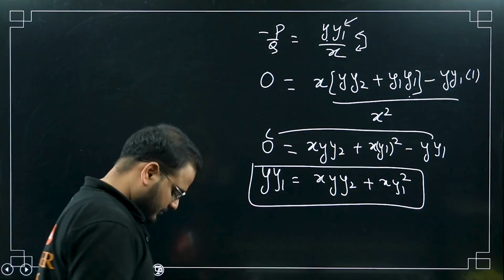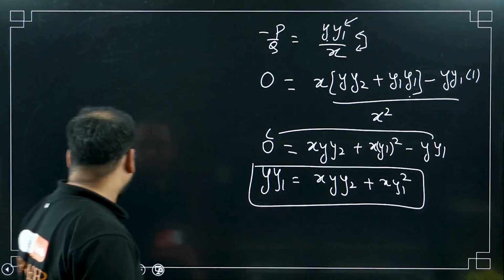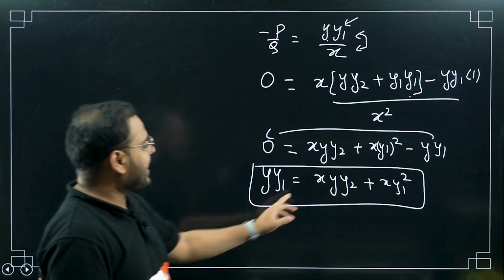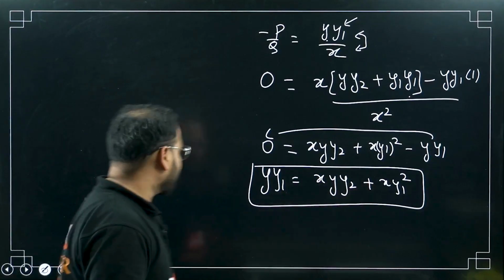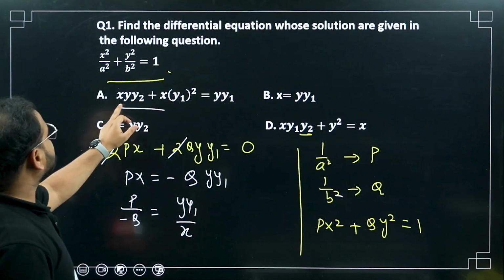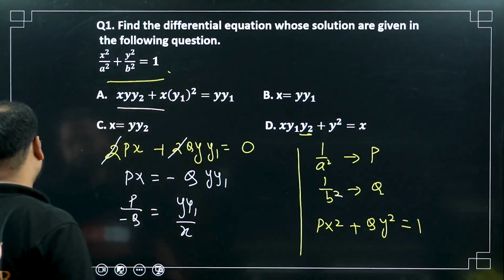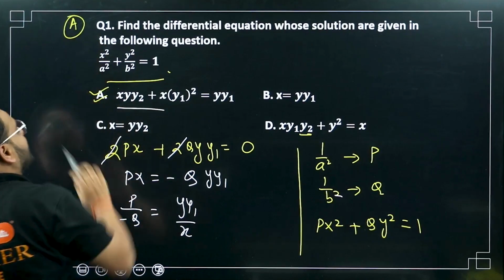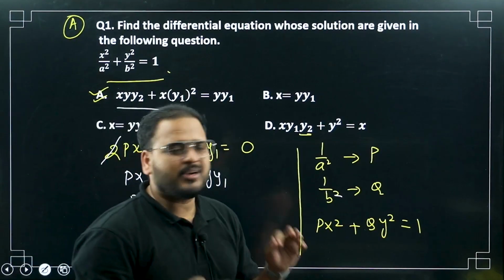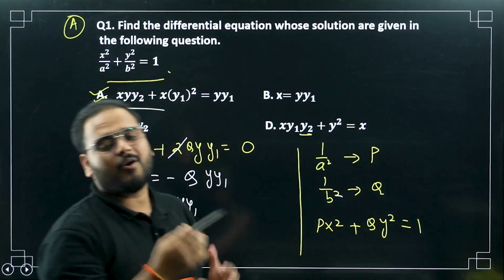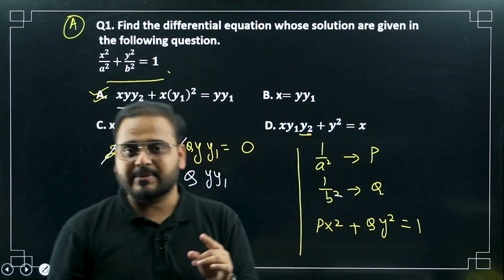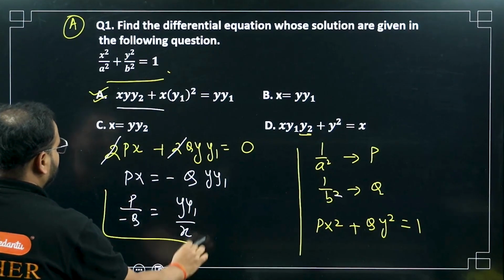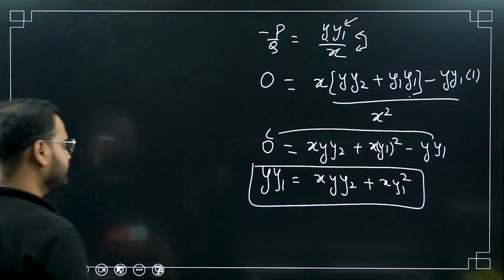Over here x y y2 and x y1 square. Option number, sir, simply A. Not a difficult question. Because of the combination of the product and the quotient rule at the same time, it looks complicated, but it is not. So this is my result over here, and the final result is here.